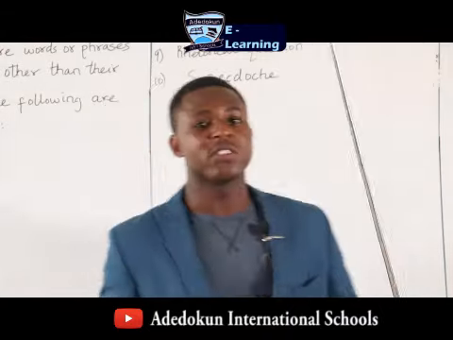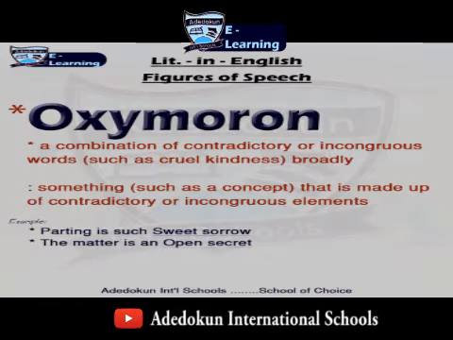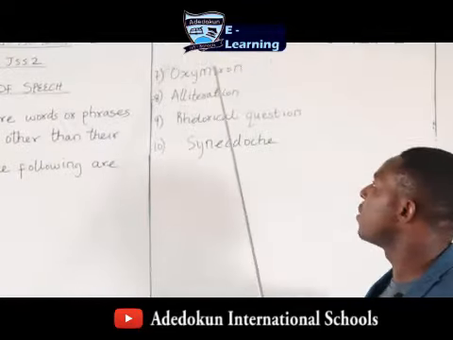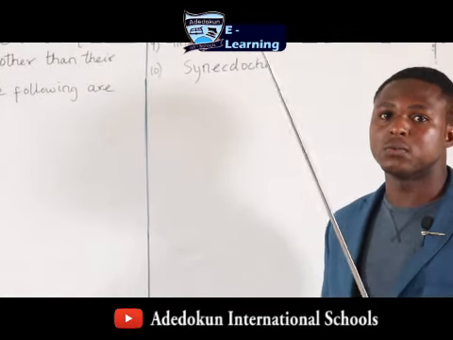Now we're coming here to oxymoron. Now in oxymoron, what that means is that when you place two contradictory statements side by side, two statements of contrast side by side, that's oxymoron. Oxymoron is when you place two statements of contrast side by side for effect too.